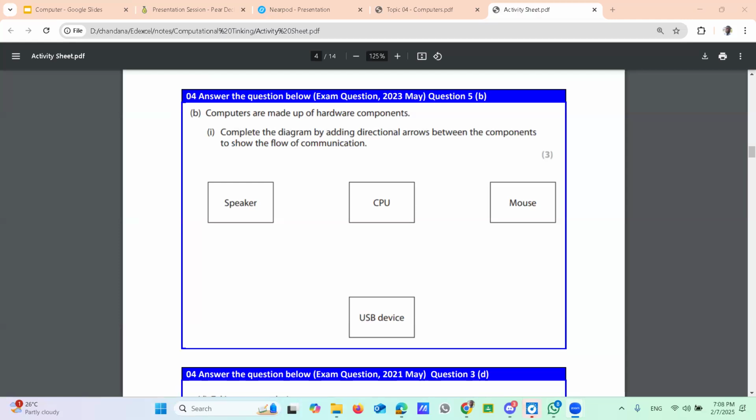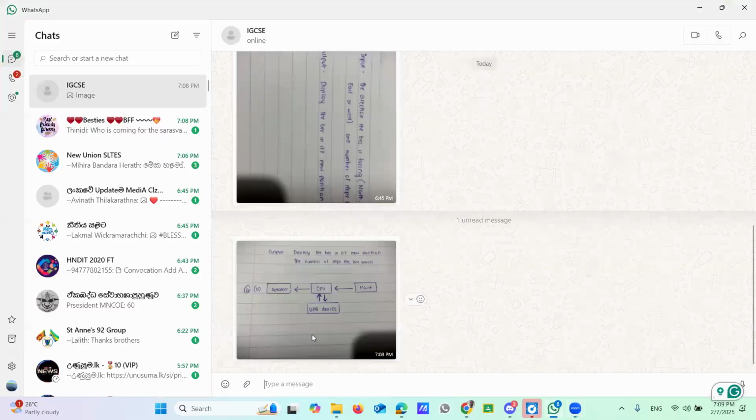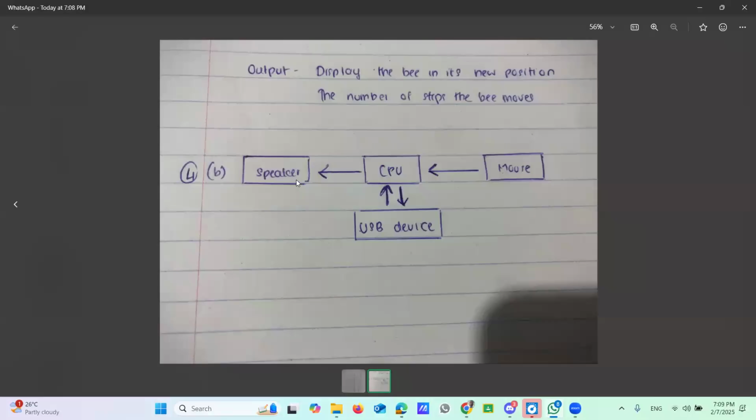So I sent my answer. Right, okay, then we'll see it. Yes, your answer is correct. The CPU, speaker is output, so the arrow should be in the output way, right?